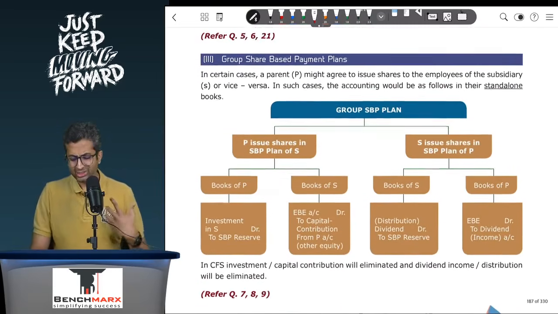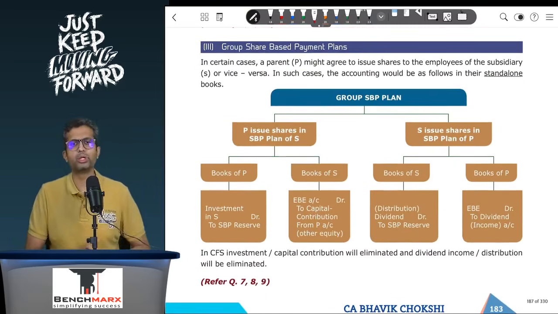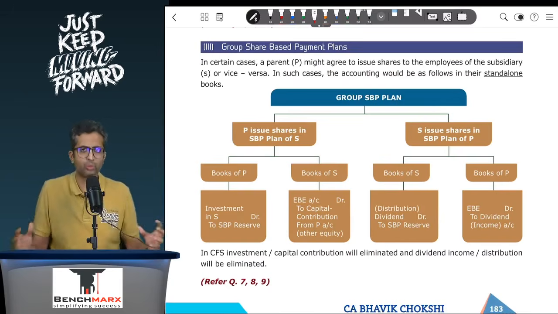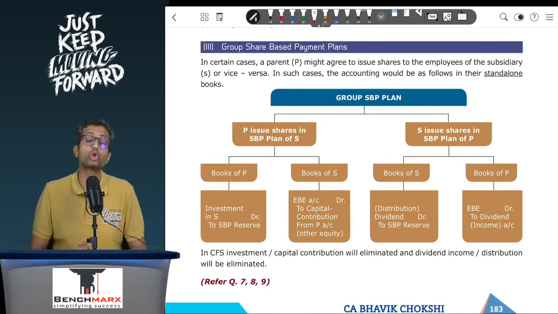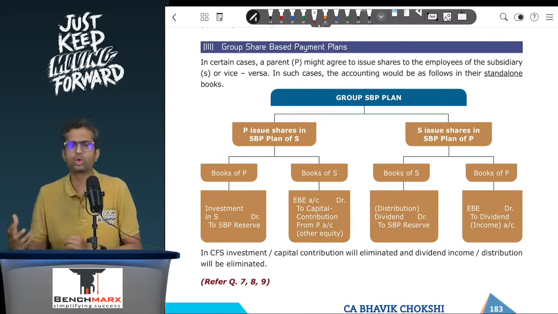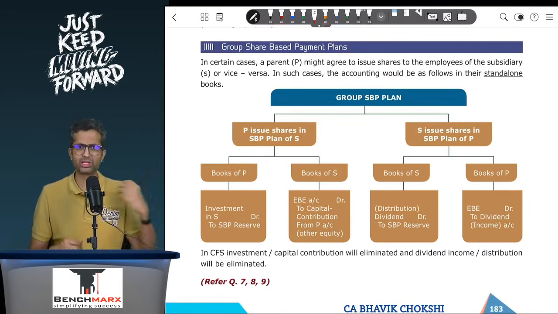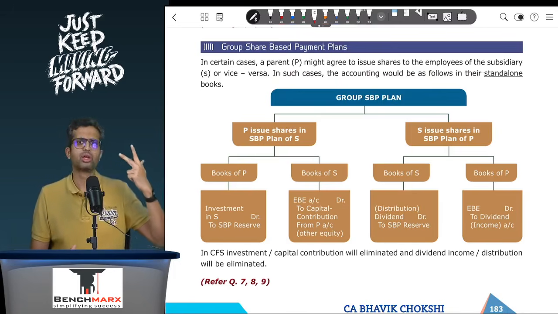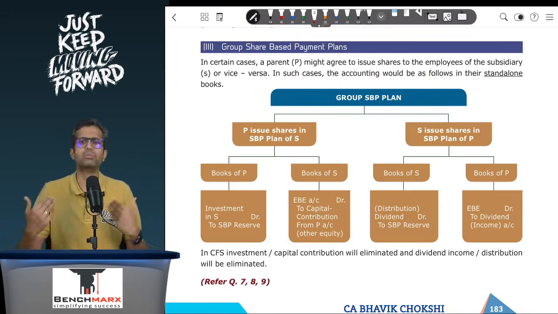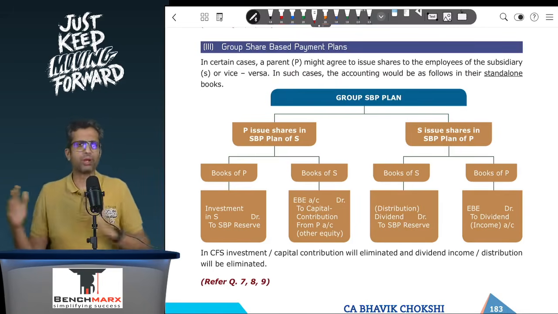Okay, so this takes care of the general discussion when we do basic SAR and ESOP workings. Next we go to group share based payments. Now this is a special case. We'll go through around 4 or 5 special cases. Group share based payment, then vesting conditions, performance linked, market, non-market linked. Then we go to modification of options, cancellation of options, and maybe graded vesting. So let's go one by one for each of them.